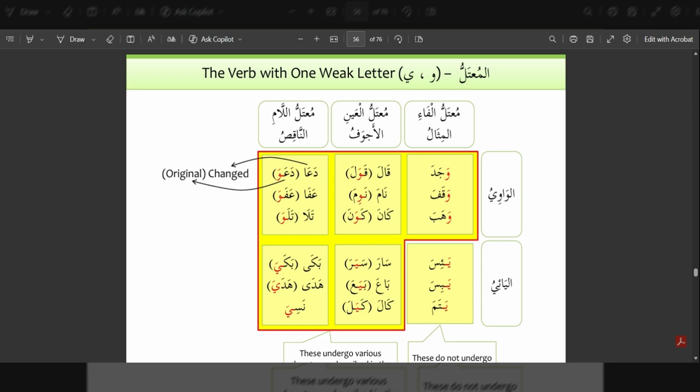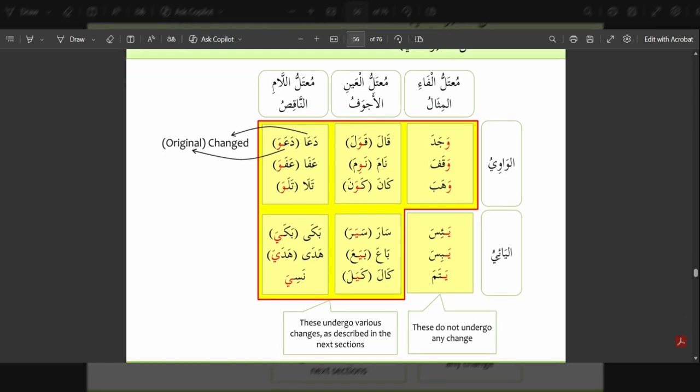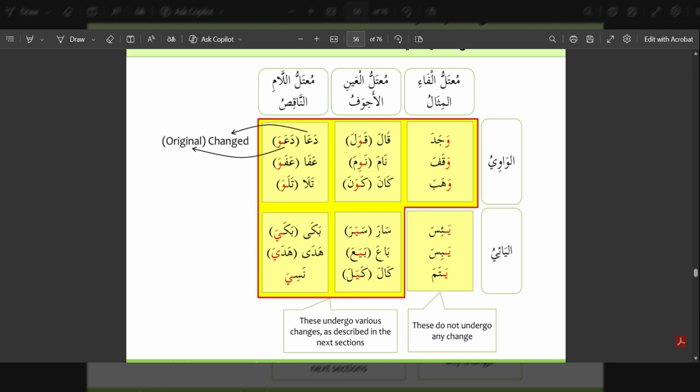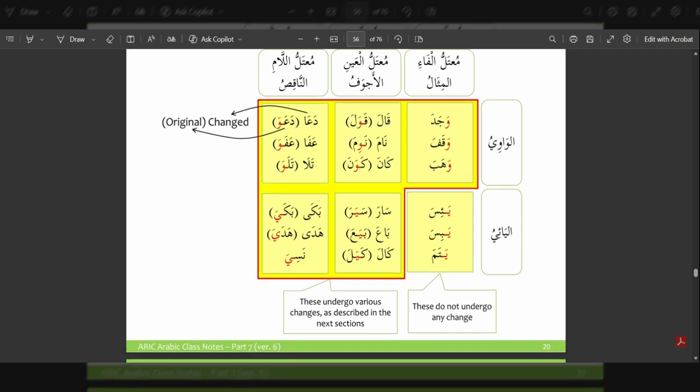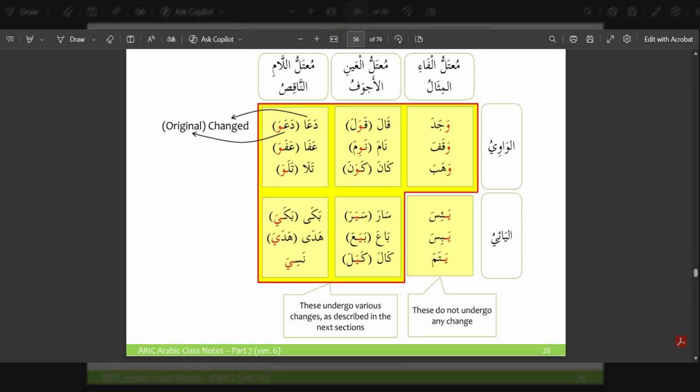Today's lesson is mu'tal, which are weak verbs, which come with either the letter waw or ya in it. So first we have mu'tal al-fa al-mithal, where the weak letter comes in the first root letter. So the examples given are wajada, waqafa, wahaba, ya'isa, yabisa, yatama.